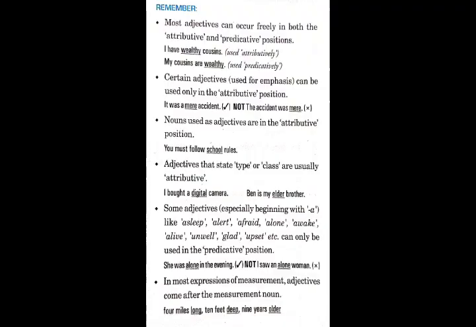Okay. Now students, you must remember that most adjectives can occur freely in both attributive and predicative positions. For example, I have wealthy cousins. Here wealthy is used attributively, whereas in my cousins are wealthy, we are using the adjective after the word are, so it is used predicatively. So we can use them in both the positions.